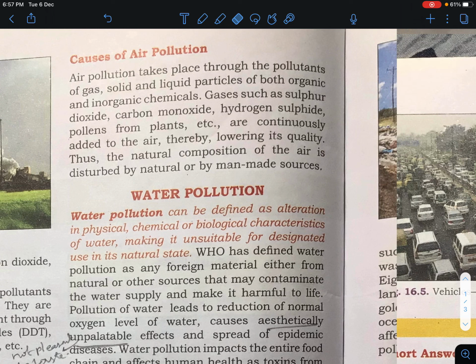If gases like sulfur dioxide, carbon monoxide, hydrogen sulfide, and the pollens from the plants are continuously added into the air, the natural composition of the air is disturbed by nature as well as man-made sources.